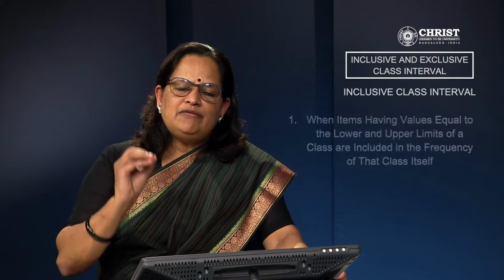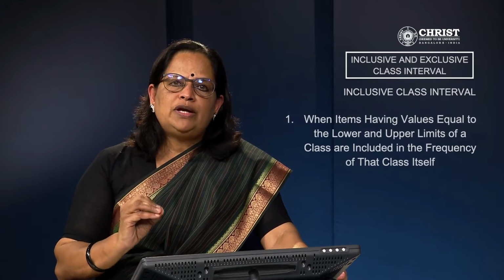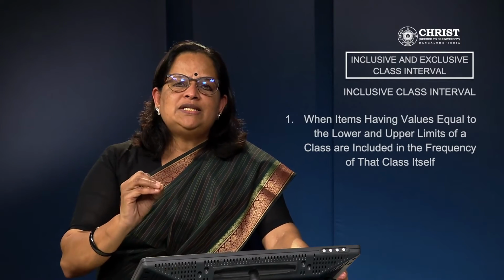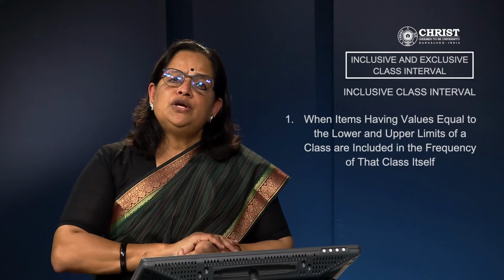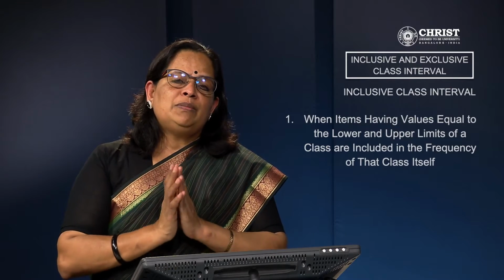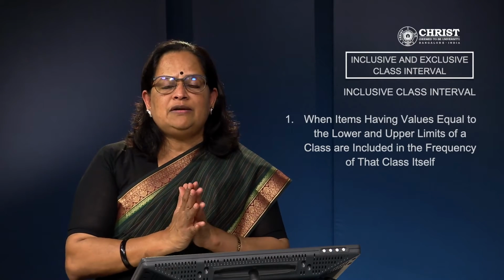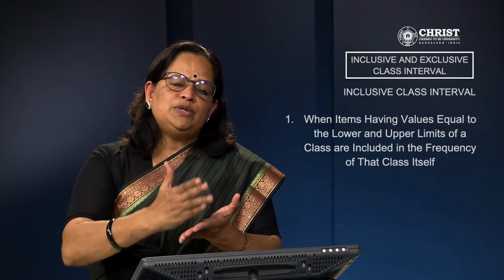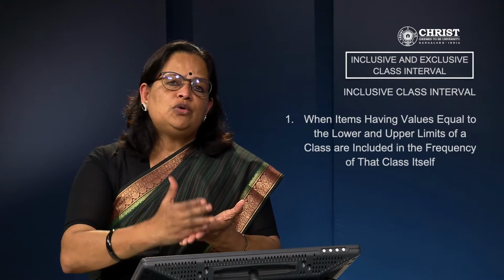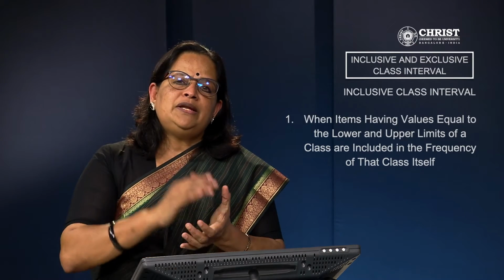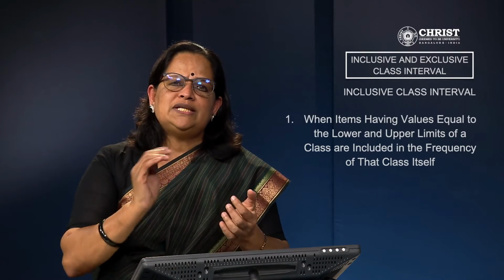When items having values equal to the lower and upper limits of a class are included in that frequency itself, then that is called an inclusive class interval. This one thing you have to remember: this is possible only for discrete variables. Discrete variable means there will not be any decimal values between lower limit and upper limit. Only exact values will be possible. Number of members in a family, number of shareholders in a company, all these are examples.